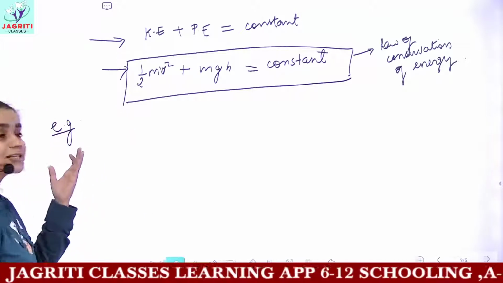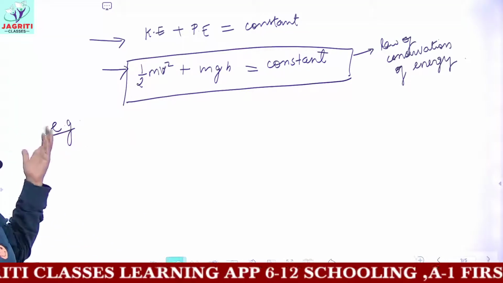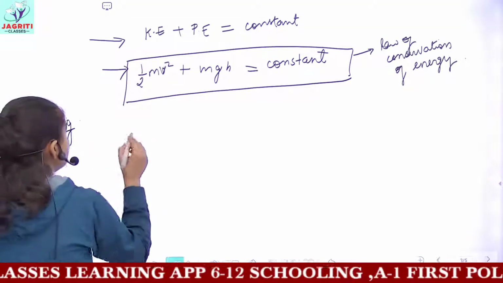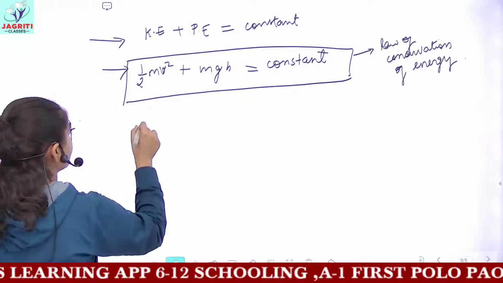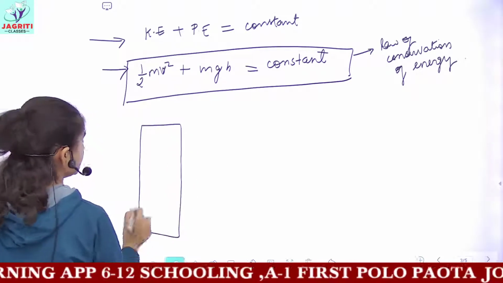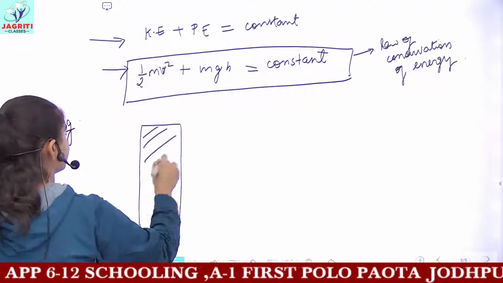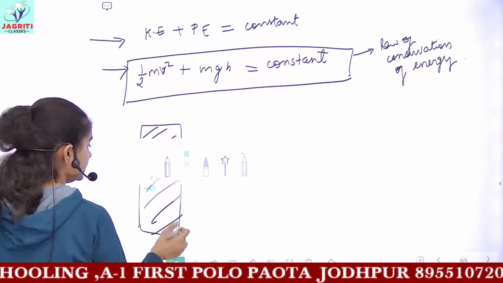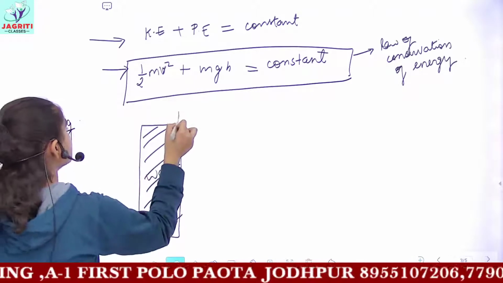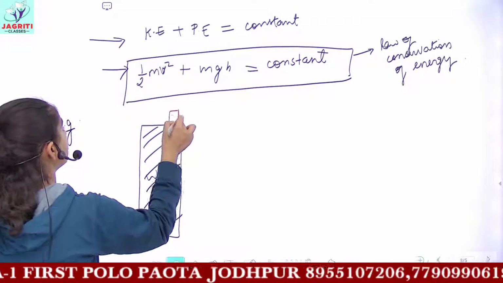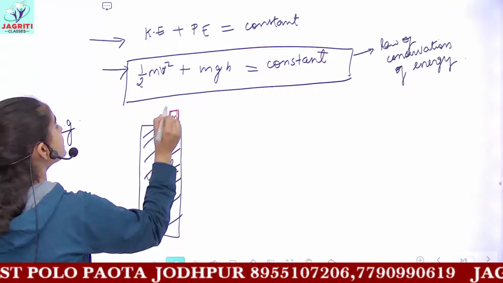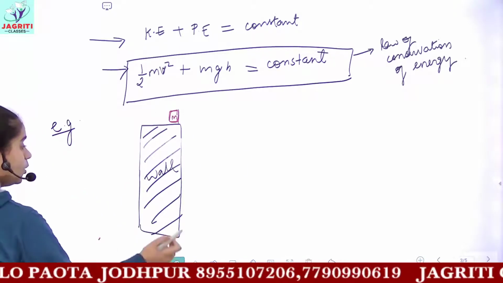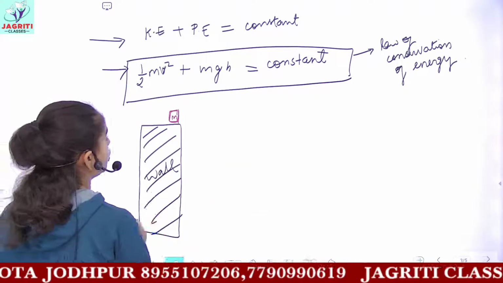So let's first understand this law of conservation by an example. Let's suppose this is a wall, okay. So this is a wall and you have a box which is lying on the wall. The mass of the box is small m. So now we will be writing the energies which the box has.